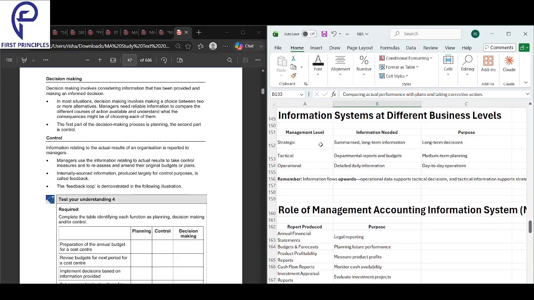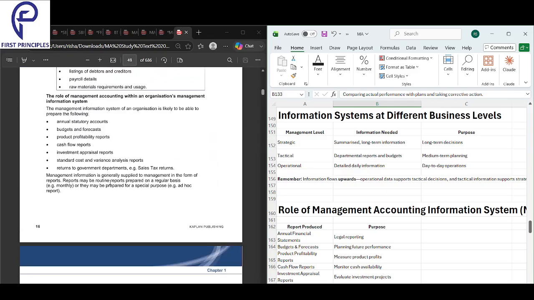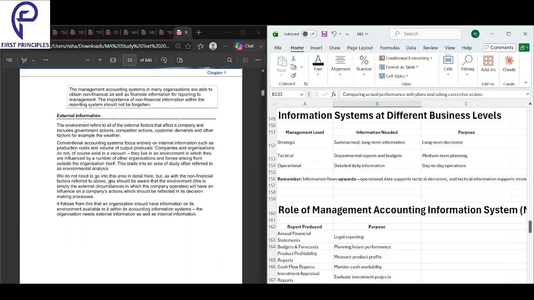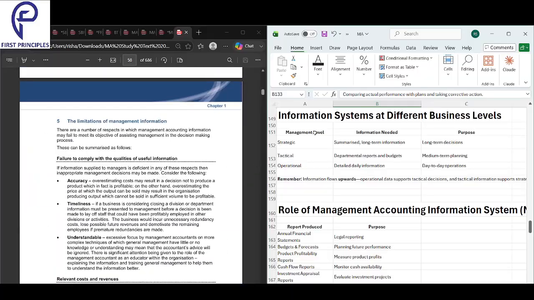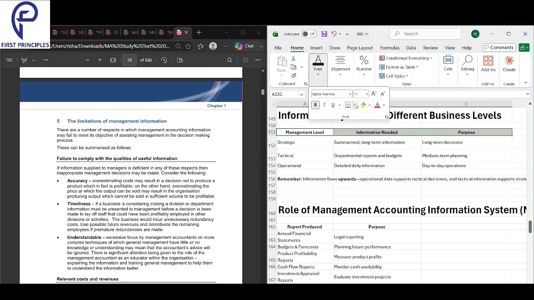Now, okay. Next, we'll look into is information systems. Now, what do we look into? Information systems at different business levels. At different business levels, there are different information systems. So let's look into the information system. At strategic, the information that we need is more summarized information, right? Because we will make a long-term decision. So you need summarized long-term information.